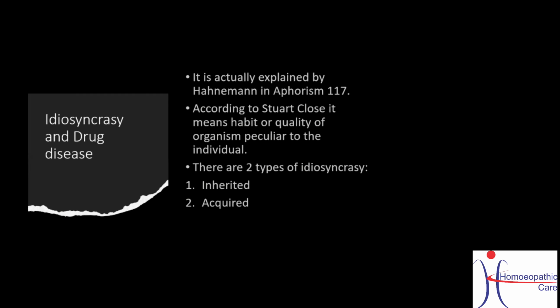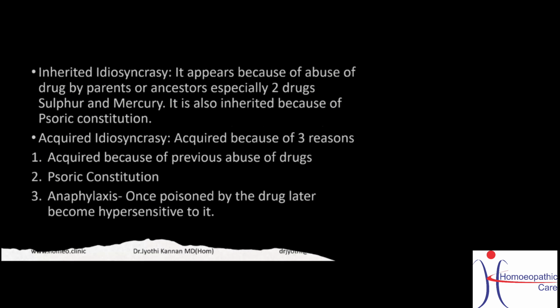But otherwise, for general people, how do we understand idiosyncrasy? Generally also there are many patients around us who are having idiosyncrasy. It is their quality to respond to a particular thing, or a particular substance, or a drug. Now, there are two types of idiosyncrasies: inherited and acquired. Inherited idiosyncrasy is the one which I was telling you about in proving.